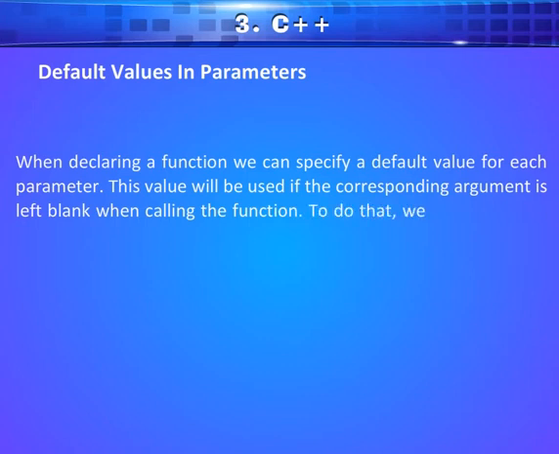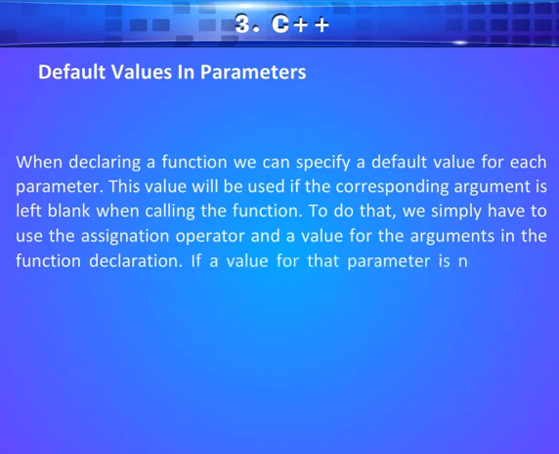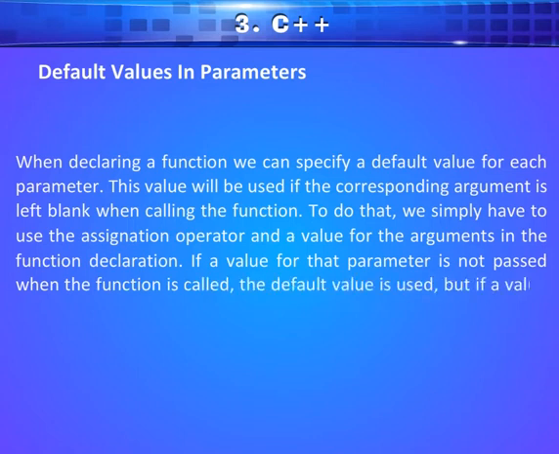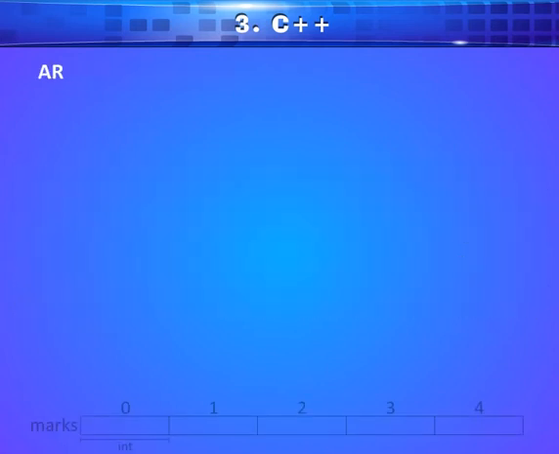To do that, we simply have to use the assignment operator and a value for the arguments in the function declaration. If the value for that parameter is not passed when the function is called, the default value is used. But if a value is specified, this default value is ignored and the passed value is used instead.